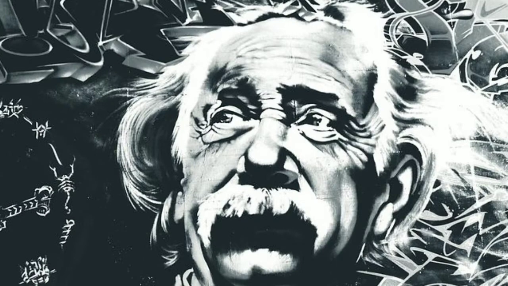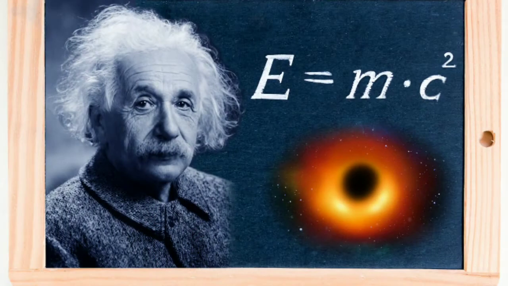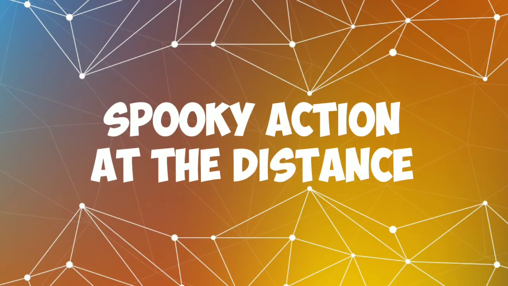The great scientist Albert Einstein agreed that if we know the state of one particle, then we can immediately predict the state of the second particle. But he was not satisfied by the fact that information is traveling faster than light. So that's why he called quantum entanglement spooky action at a distance, meaning a haunted action.